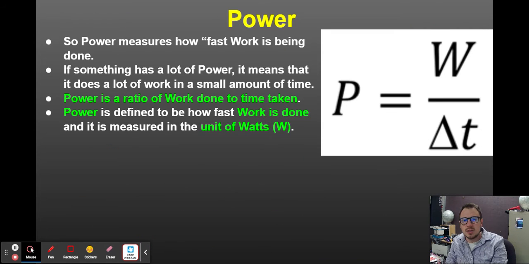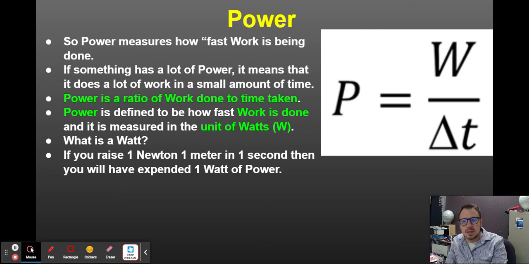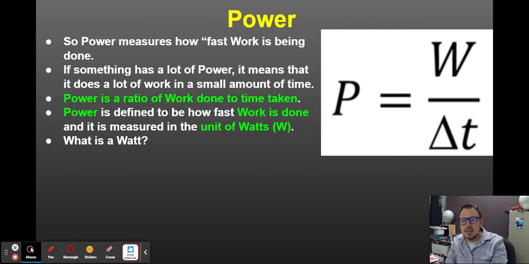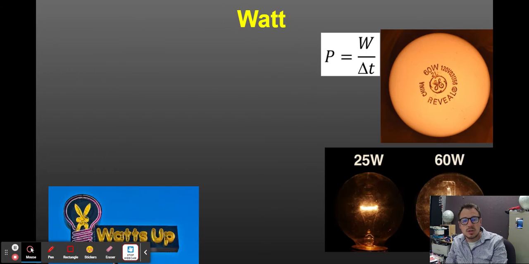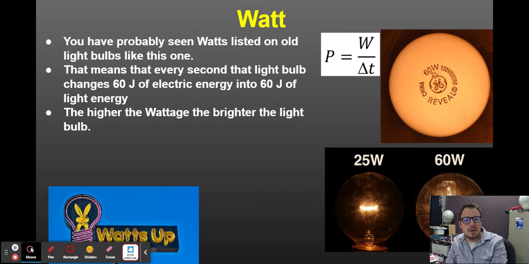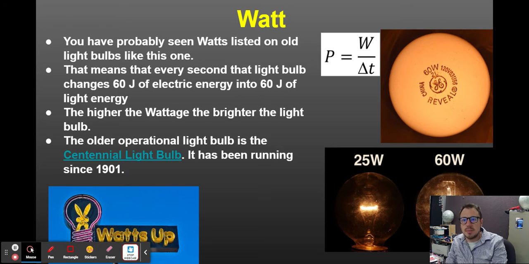And we learned about power, right? So power is just a ratio of work done to time taken. It's how fast work is being done. And the unit is watt. So if you apply 1 Newton, 1 meter, 1 second, then you'll have expended 1 watt of power. So you've probably seen power or the watt in light bulbs, right? So the higher the wattage, the brighter the light bulb.